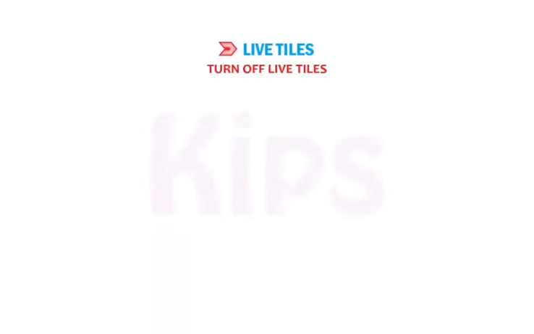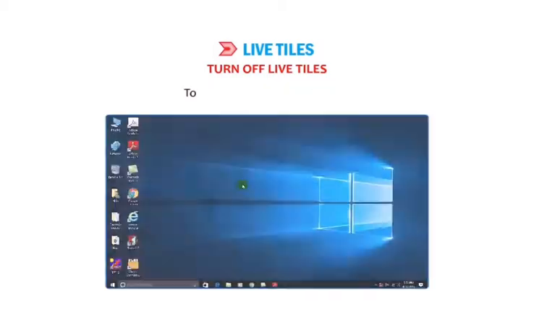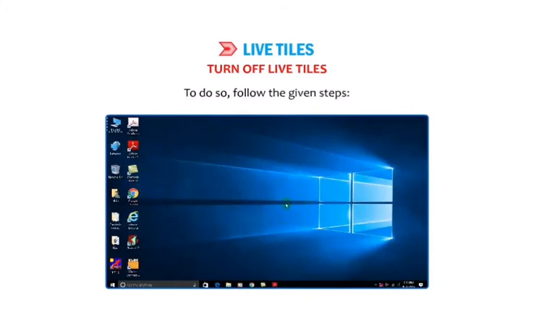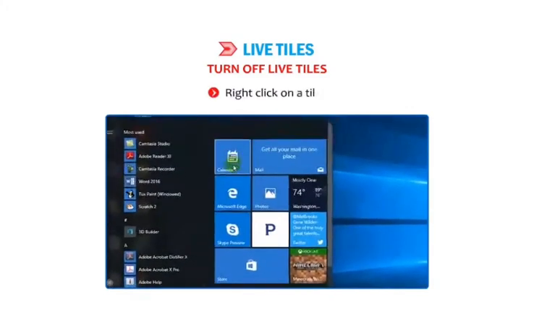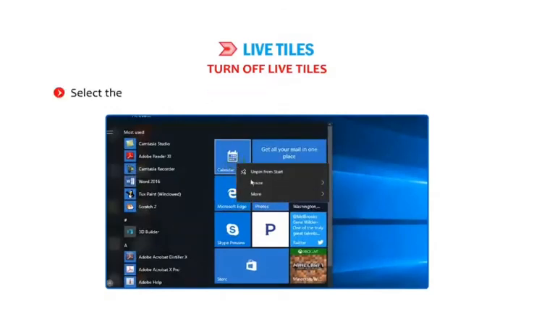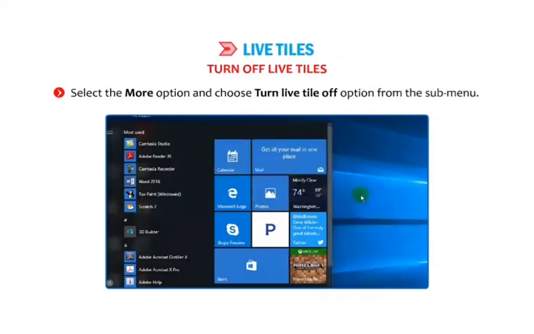Turn off live tiles. Windows 10 allows you to disable a live tile so that it stops giving live updates and changes into a static icon. To do so, follow the given steps. Click on the Start button. Right-click on a tile. Select the More option and choose Turn Live Tile Off option from the sub-menu.